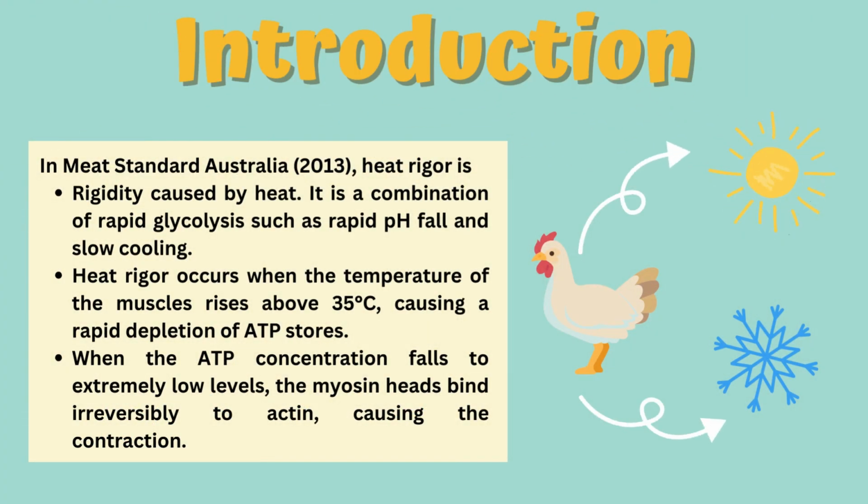Introduction. In Mid-Standard Australia 2013, heat rigor is rigidity caused by heat. It is a combination of rapid glycolysis such as rapid pH fall and slow cooling. Heat rigor occurs when the temperature of the muscles rises above 35 degrees Celsius, causing a rapid depletion of ATP stores. When the ATP concentration falls to extremely low levels, the myosin heads bind irreversibly to actin, causing the contraction.